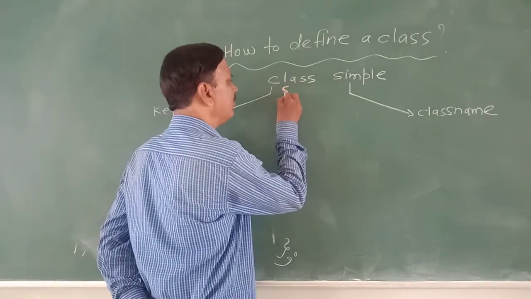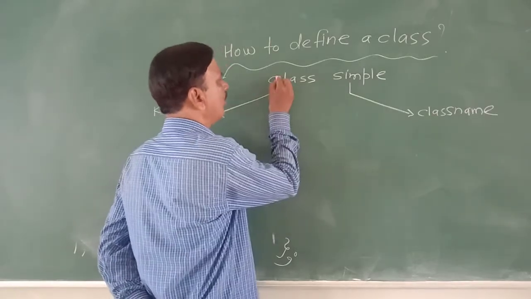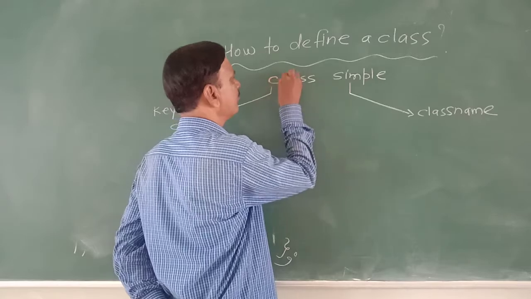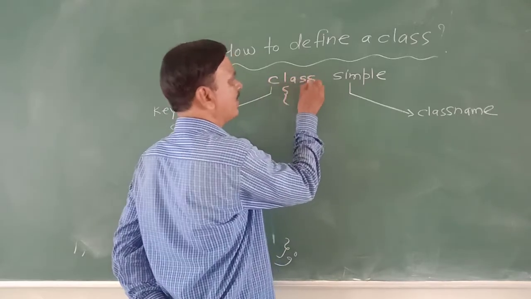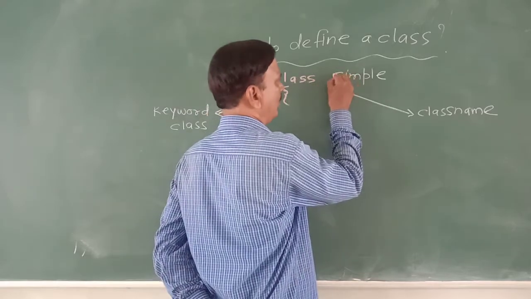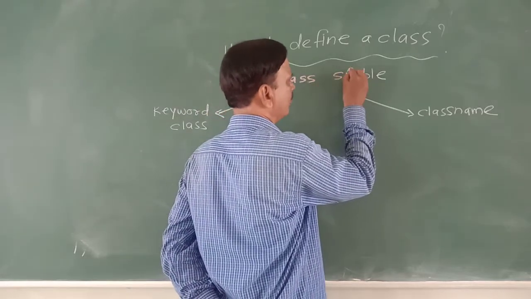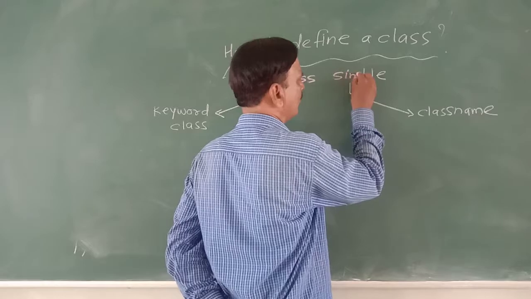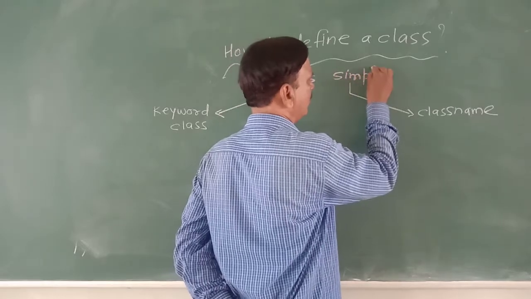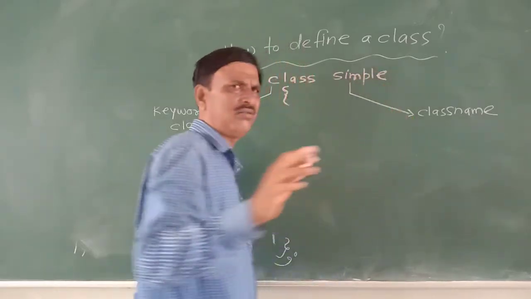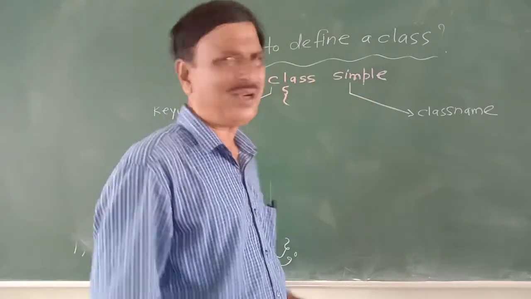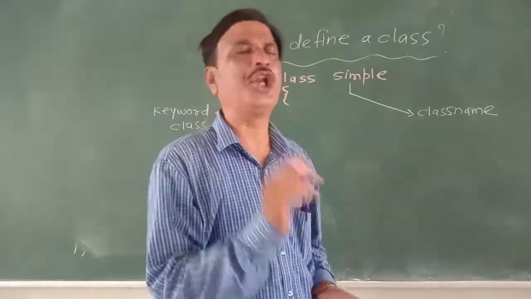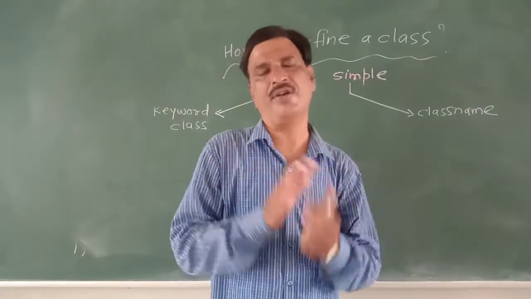Keyword class, then space, then class name. Whatever name we want, we can give, but the name should be short enough.